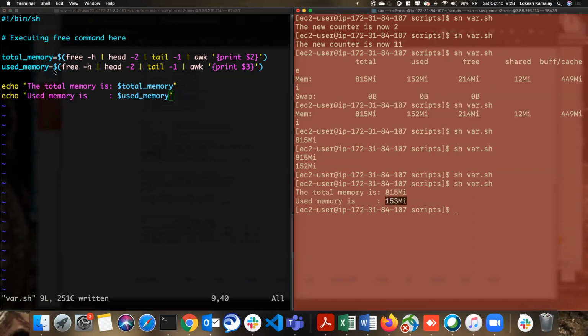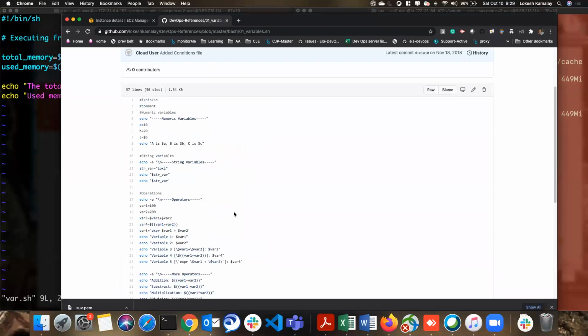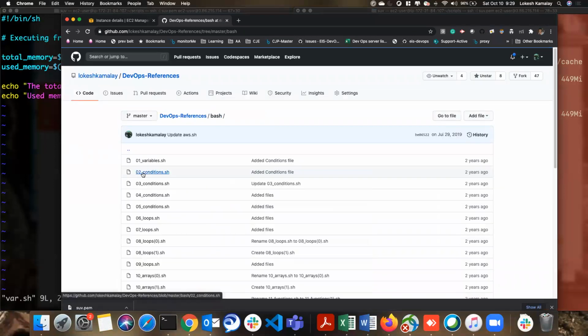See, we know this command. So we know the command, how to get the value of the memory. And then we just use a small bash script to make it as a program. It's like a script now. So we know how to use the variables. We know how to execute the commands. Now we know how to assign a command's output to a variable, and then how we are going to use that variable to print whatever information we need. Clear? This is all about the variables. Okay. Now let's jump onto some other thing.